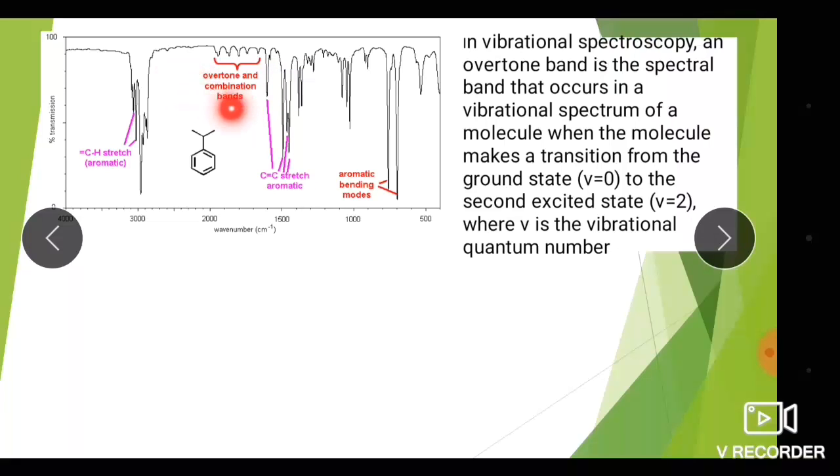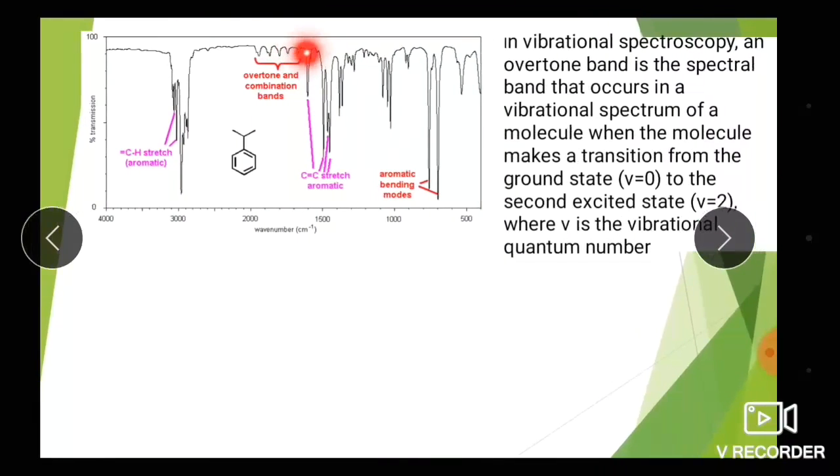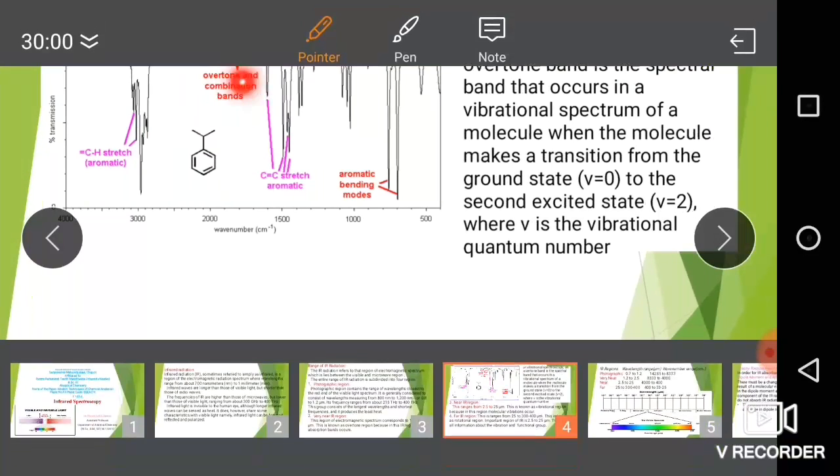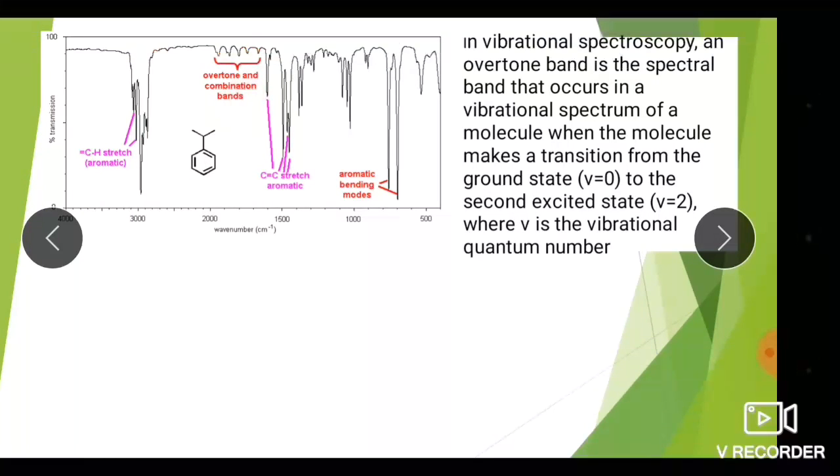This band is due to the transition of the molecule from the ground state to the second excited state, where, instead of transiting to the first state, it goes directly to the second state. So we get such a type of overtone band.